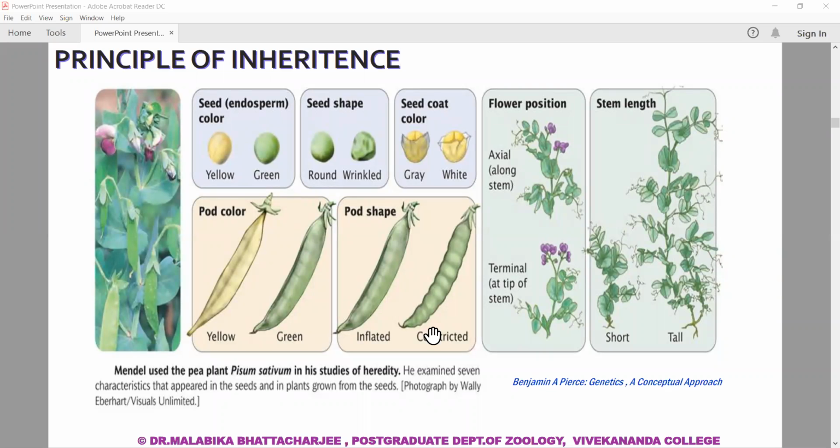Not only that, he was very meticulous. He kept careful records of the number of progeny possessing each type of trait. He didn't just keep it in his mind. He observed, and he wrote the data methodically in his diaries. That is why in 1900, when the 3 botanists started working separately, their work could be compared to Mendel's, because Mendel's work was very methodically jotted down in his diaries.